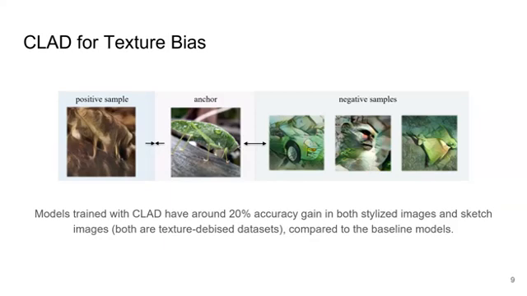Positive sample pairs share similar shape information, while negative sample pairs share similar texture information with the anchor. The models trained with CLAD have around 20% accuracy gain on both stylized images and sketch images, which are both texture-debiased datasets, compared to the baseline models. This shows that our method successfully reduces the bias towards the texture.